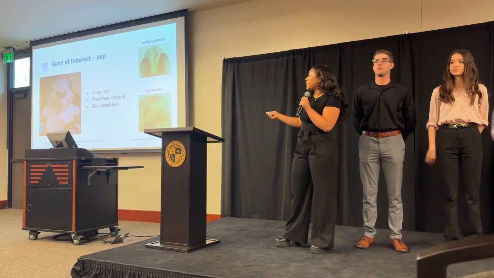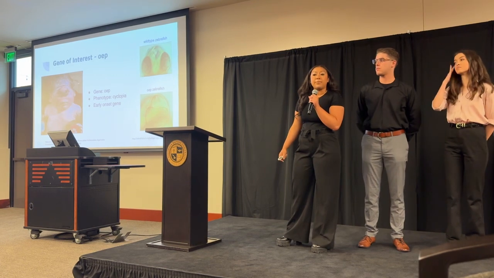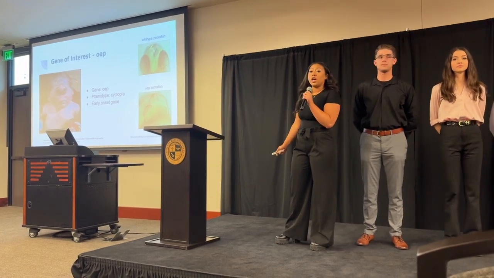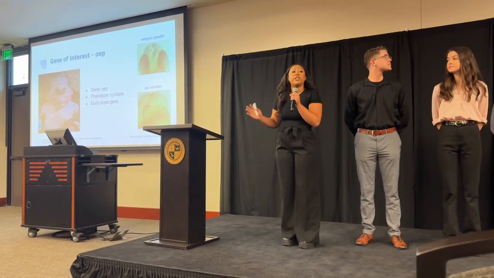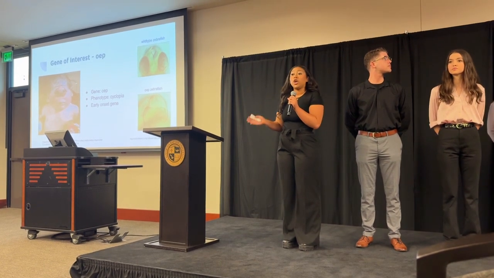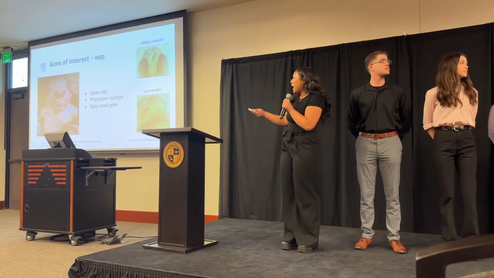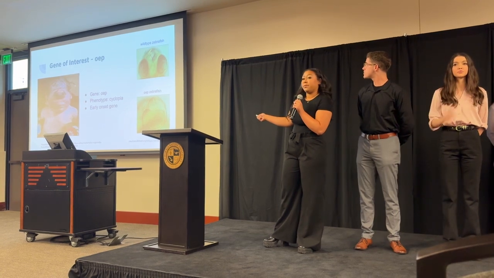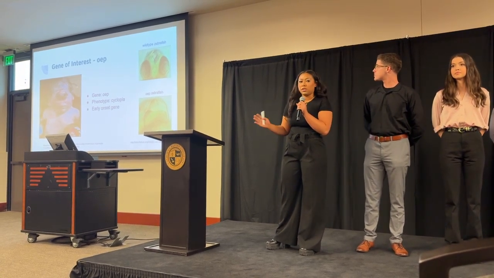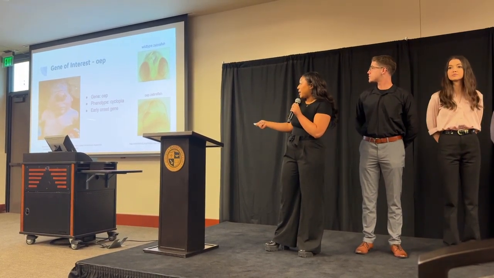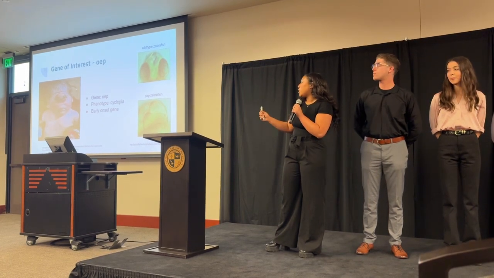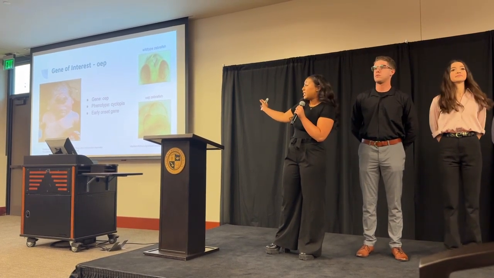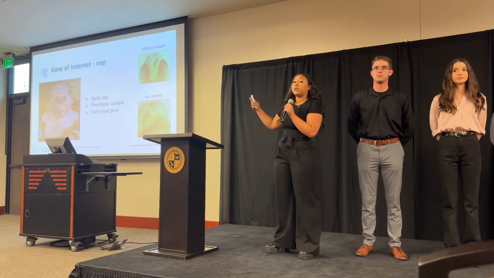The gene that we targeted was OEP. The consequent phenotype is cyclopia. And it's an early onset gene, meaning that you can see the apparent phenotypic presentation earlier in the embryonic development. You can see here at the top, we have a wild type zebrafish, which just means a normal zebrafish. And at the bottom, you see our OEP zebrafish, where the lack of the nose leads the 2 orbital sockets to eventually converge into one.